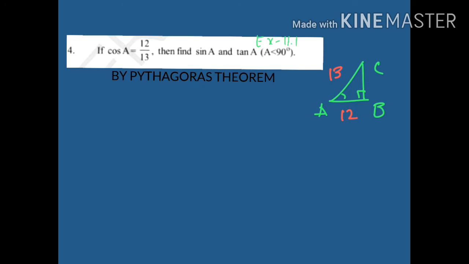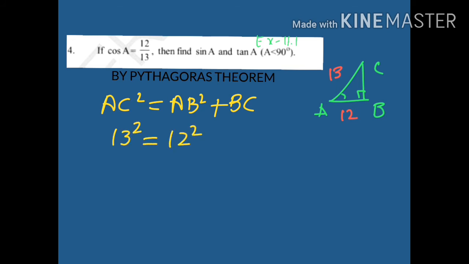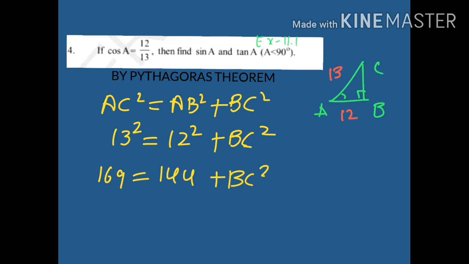By Pythagoras theorem, AC square equals AB square plus BC square. AC square is the hypotenuse, that is 13 square, equals 12 square plus BC square. Now 13 square is 169 and 12 square is 144, plus BC square.